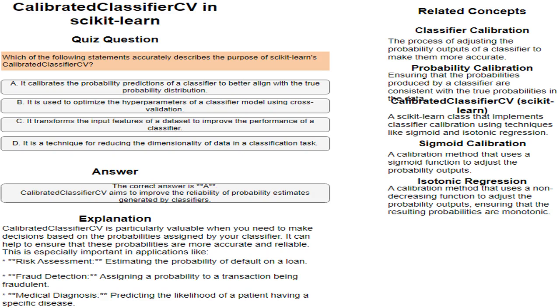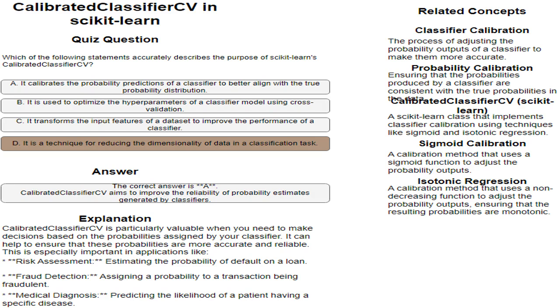Which of the following statements accurately describes the purpose of scikit-learn's CalibratedClassifierCV? A. It calibrates the probability predictions of a classifier to better align with the true probability distribution. B. It is used to optimize the hyperparameters of a classifier model using cross-validation. C. It transforms the input features of a dataset to improve the performance of a classifier. D. It is a technique for reducing the dimensionality of data in a classification task.